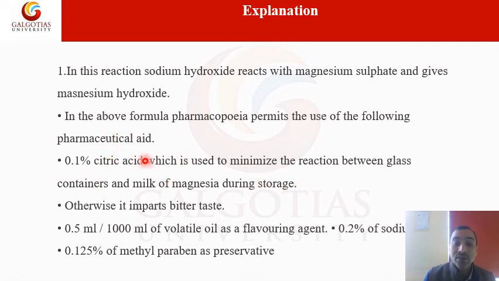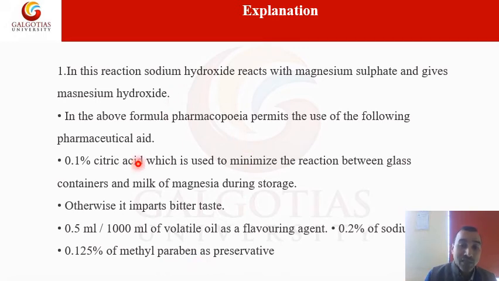Suppose you are not using the citric acid, then it can impart a bitter taste. You can use 0.5 ml in 1000 ml of volatile oil as a flavoring agent, and 0.1 to 5% of methyl paraben as a preservative.